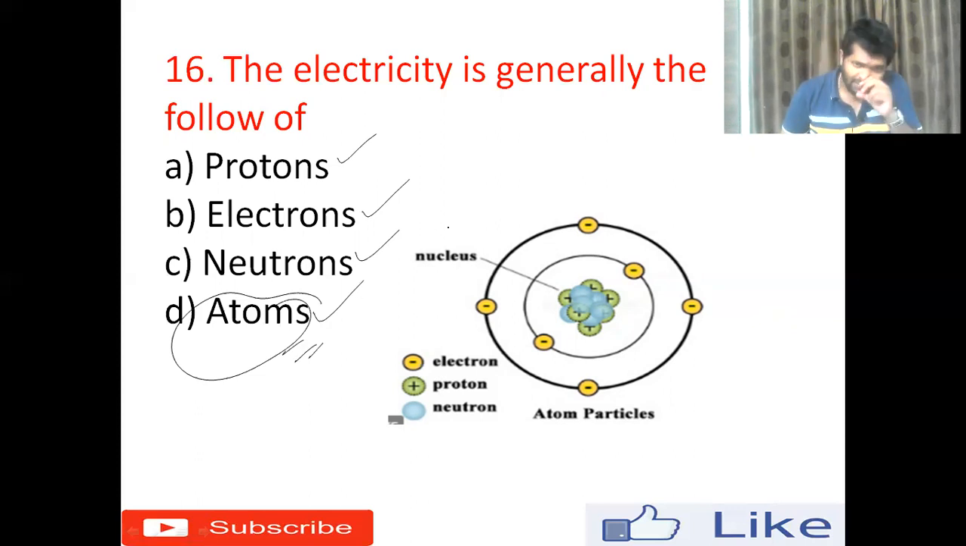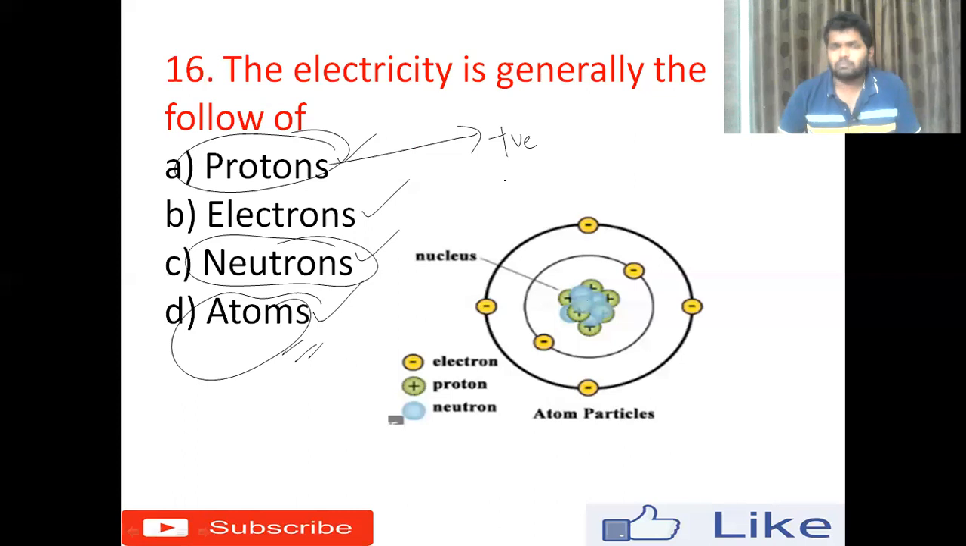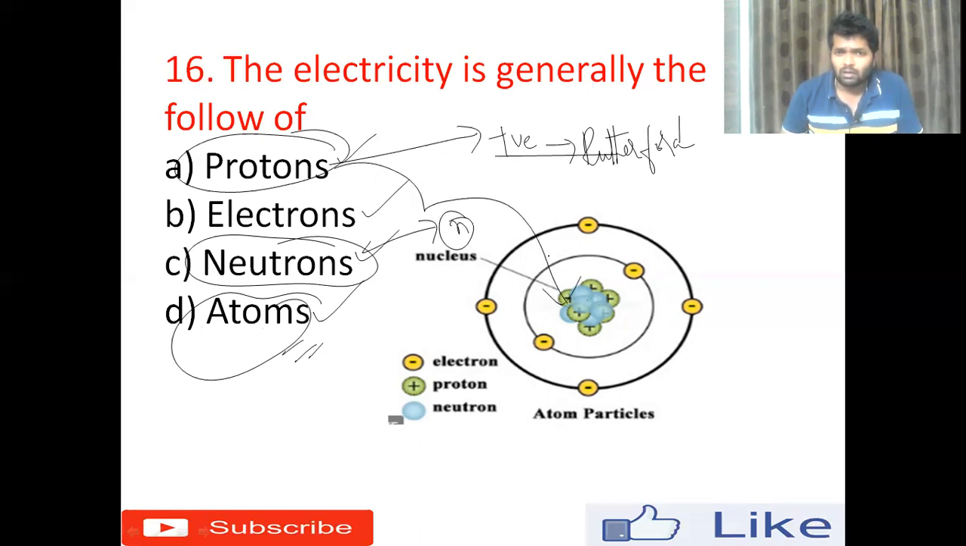Here I have attached one image of the atom. An atom consists of a nucleus. The nucleus is made up of protons and neutrons. Protons are positively charged. It was discovered by Rutherford. And the next one is the neutron. Neutrons are neutral in nature. Both protons and neutrons together in the center of the atom are called the nucleus.